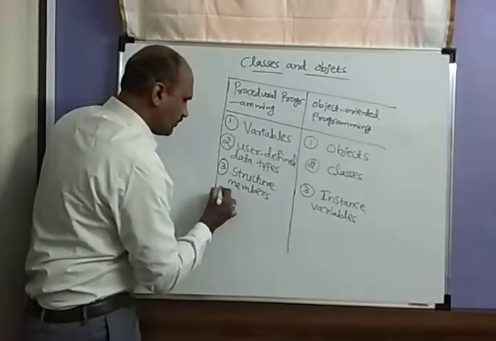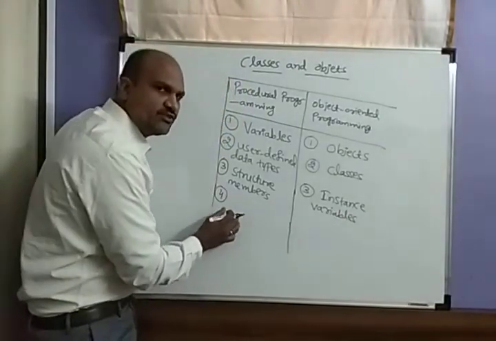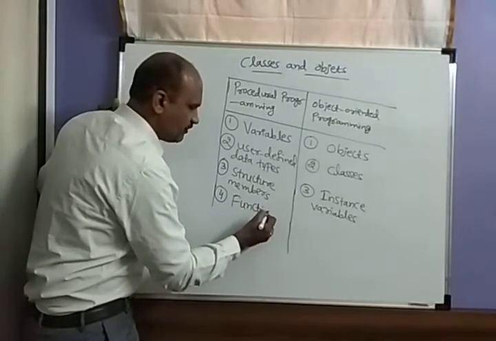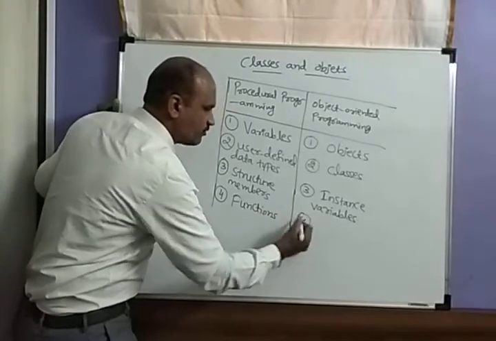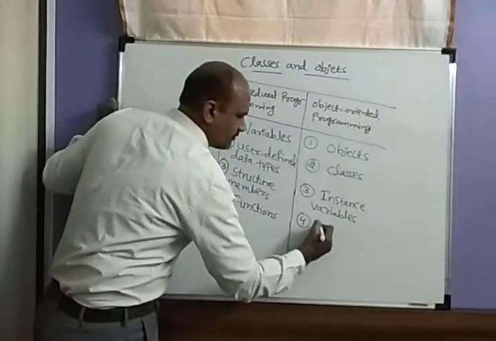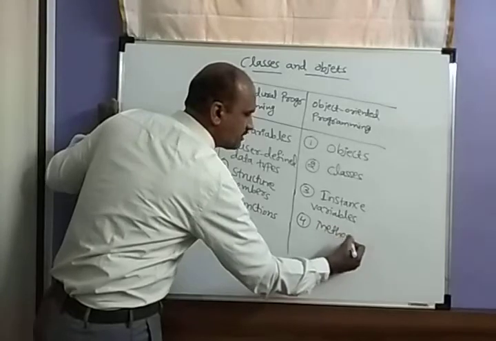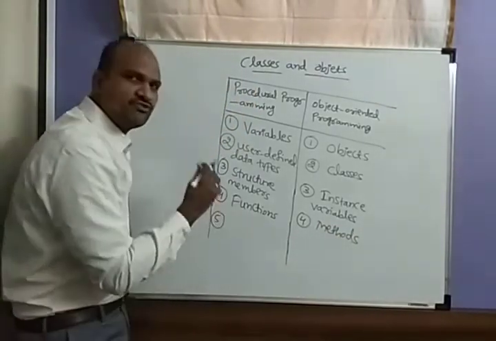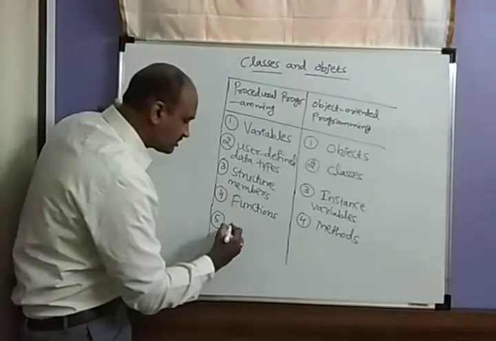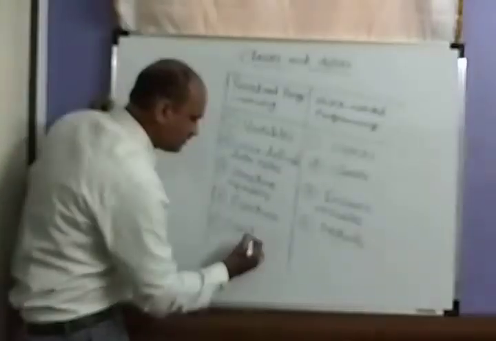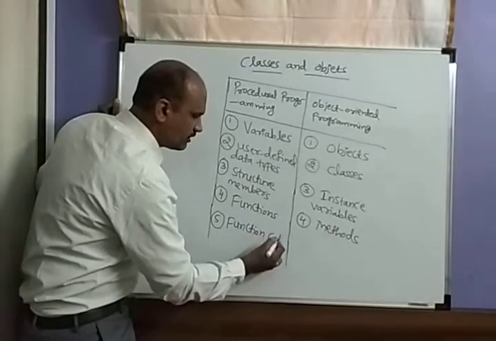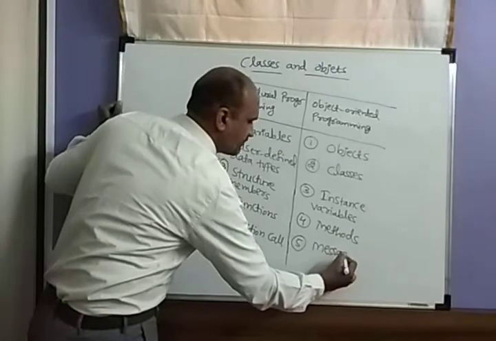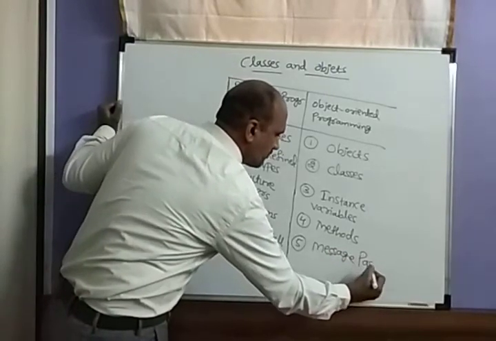Next, the fourth difference: in procedural we use functions, and here we use methods. Then the last one, the fifth: procedural programming uses function calls, and here we use message passing.